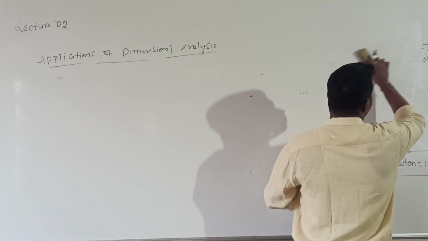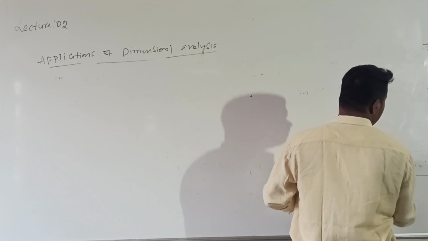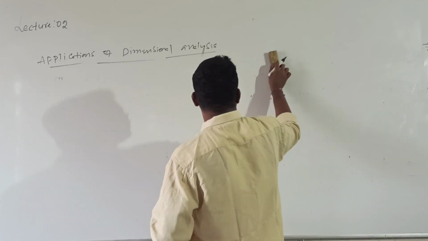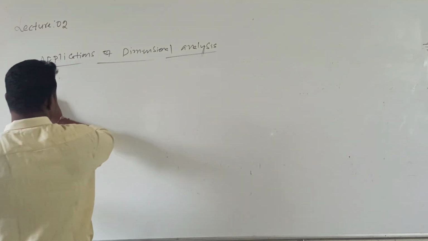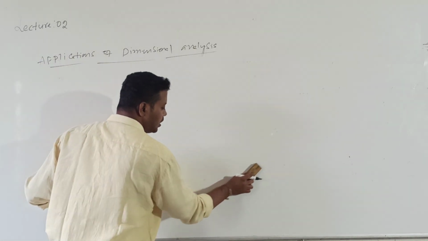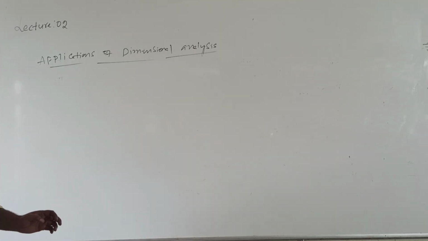After completion of the second application, the third application is very important. Based on this third application only, they used to ask many questions of this units and dimensions chapter. So what is that application?